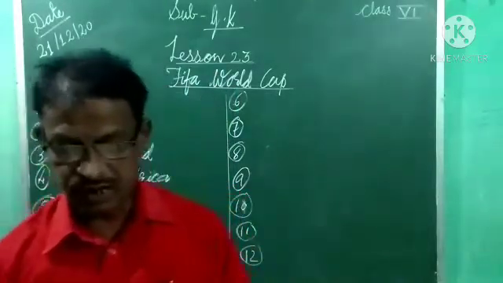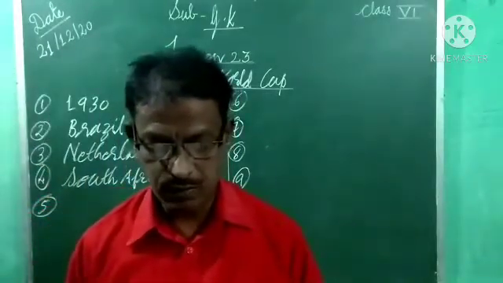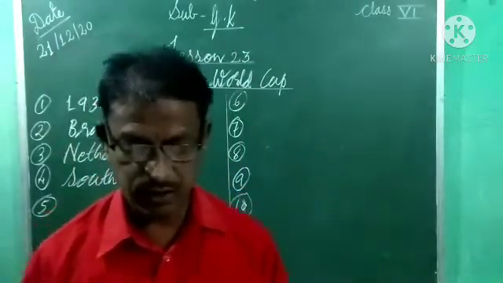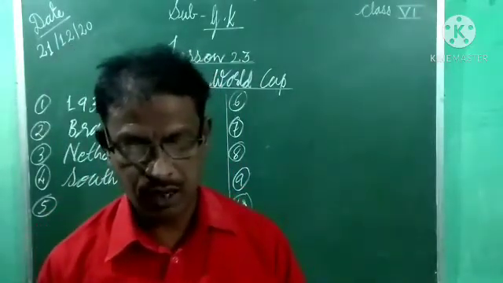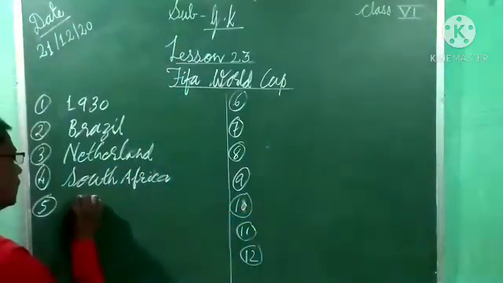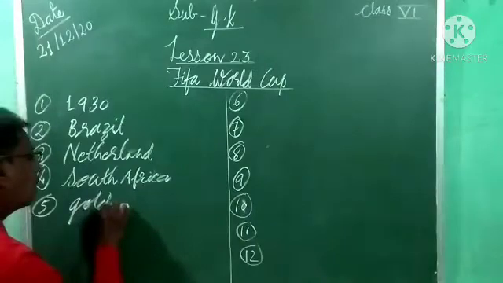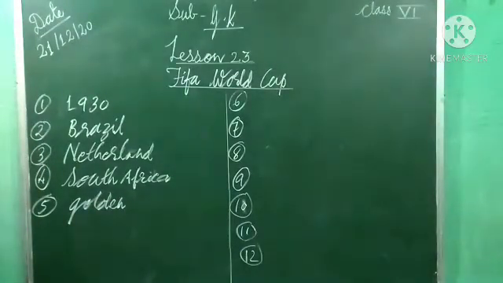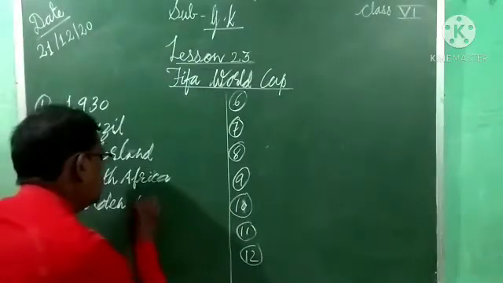Fifth one, the dash is awarded to the player who scores the most goals at the World Cup. What is that? That is Golden Boot. It is called Golden Boot.